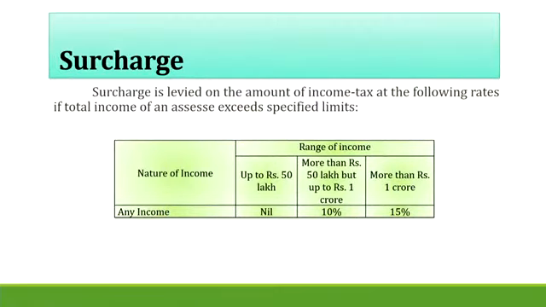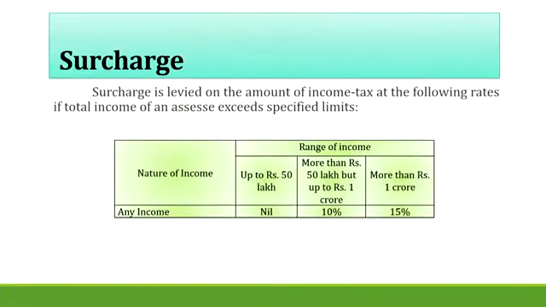The next one is surcharge. Surcharge is nothing but a tax on tax. So we have to calculate the tax, and on the tax amount we have to calculate surcharge. It applies only if the total or taxable income of an assessee exceeds 50 lakh. If the taxable income is between 50 lakh and 1 crore, the surcharge will be 10%. And if it exceeds 1 crore, the surcharge will be 15%.